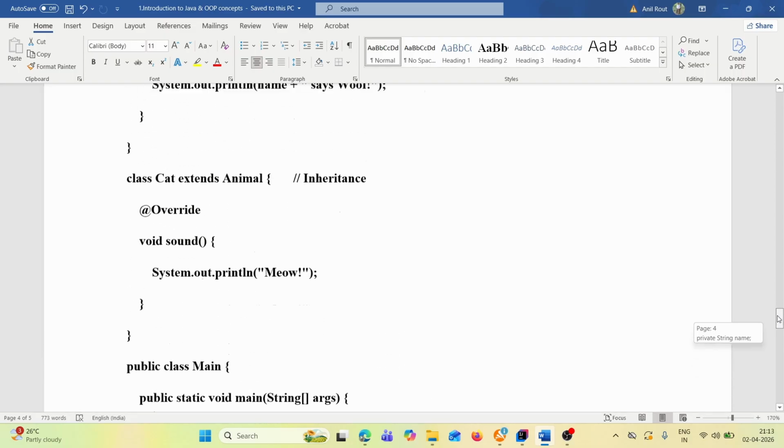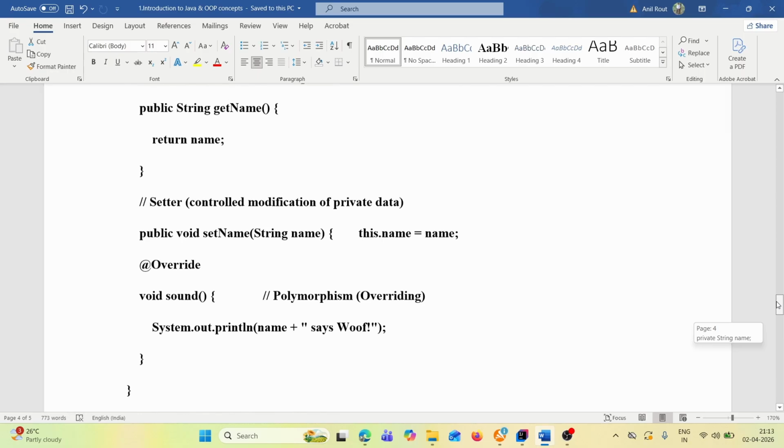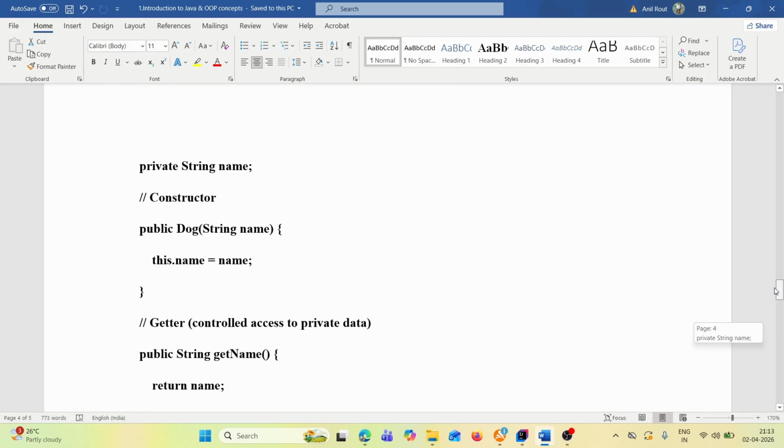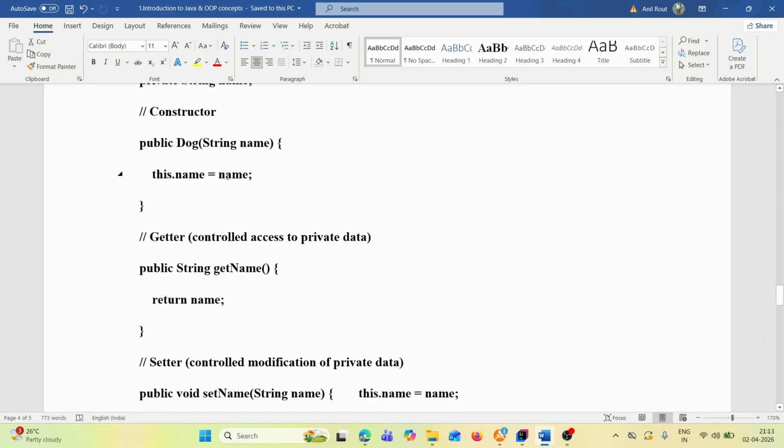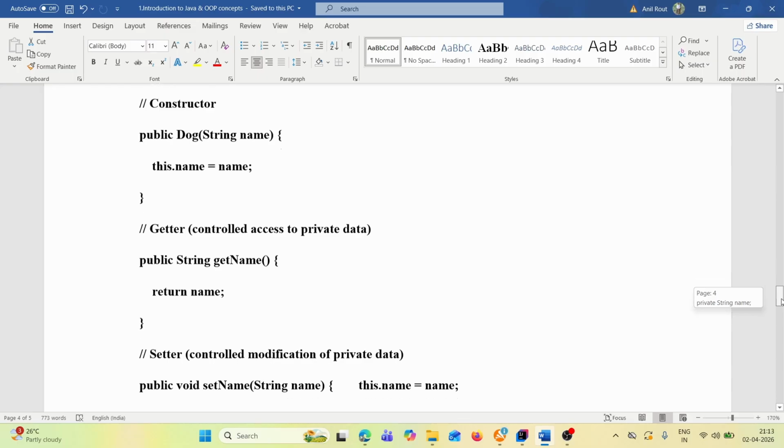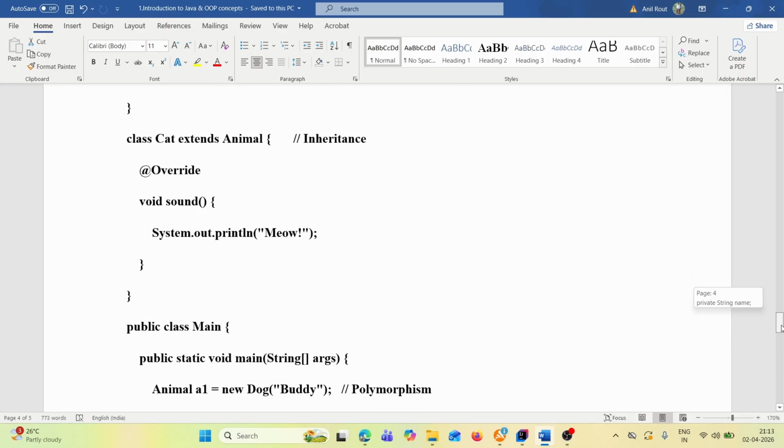You will see here in the Dog class there is a parameterized constructor. So we are providing the name, String name, and this.name = name. Name is Buddy. The variable name is Buddy.